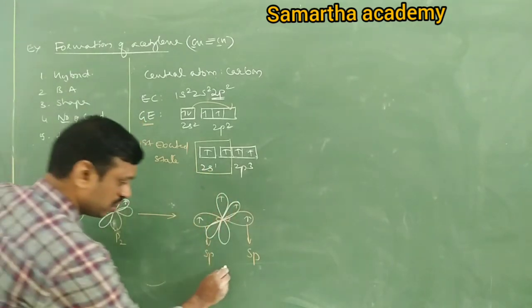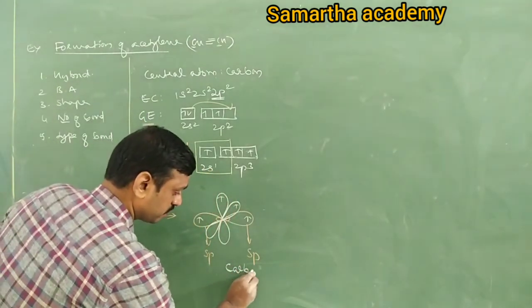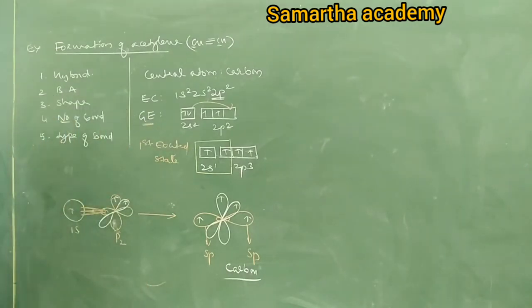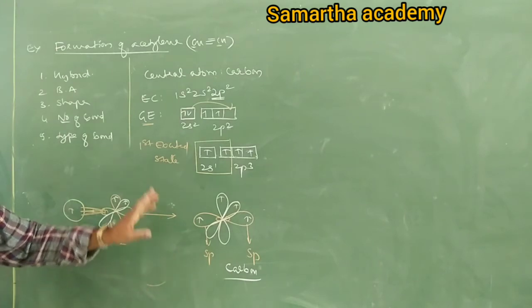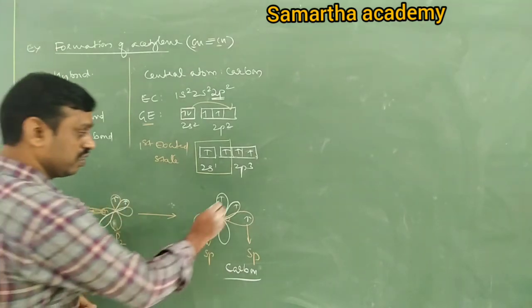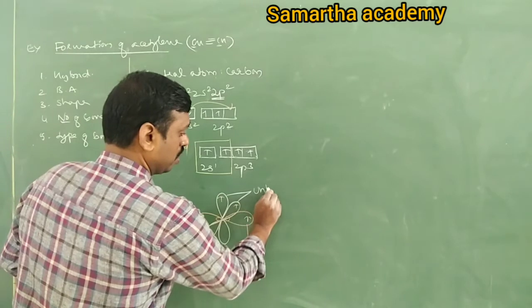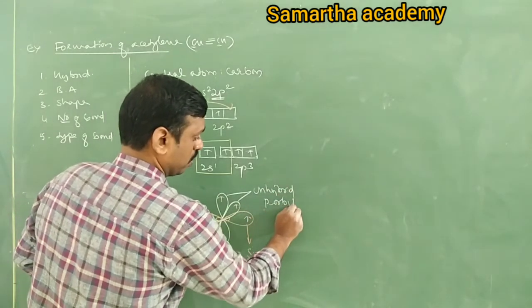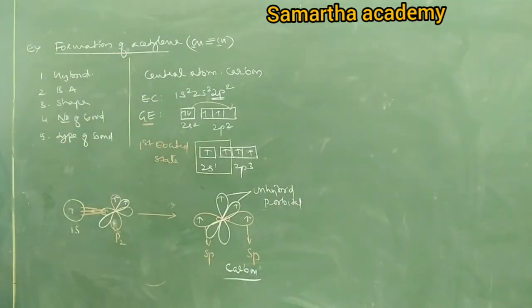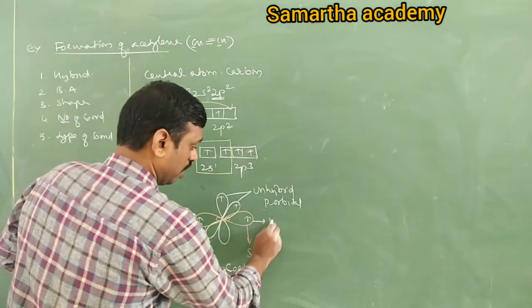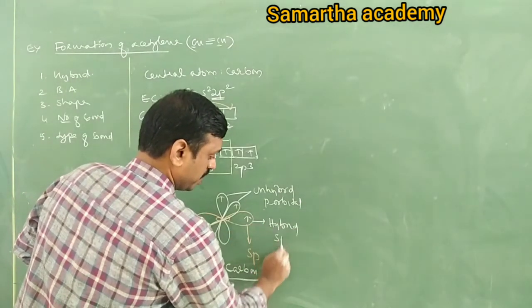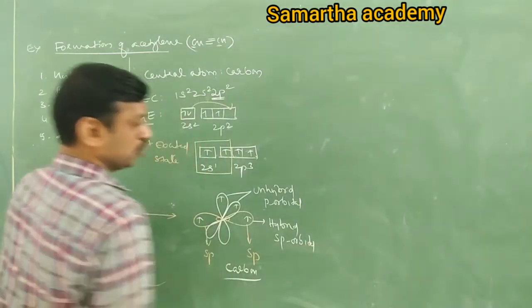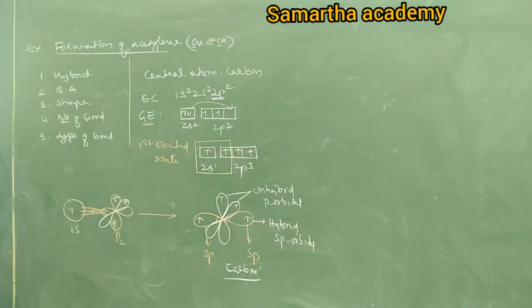This is about one carbon atom. Now tell me, one carbon atom has how many sp orbitals and how many unhybridized p orbitals? There are two unhybridized p orbitals. Next, how many hybrid sp orbitals? 1, 2. There are 2 hybrid sp orbitals. So this is about one carbon.